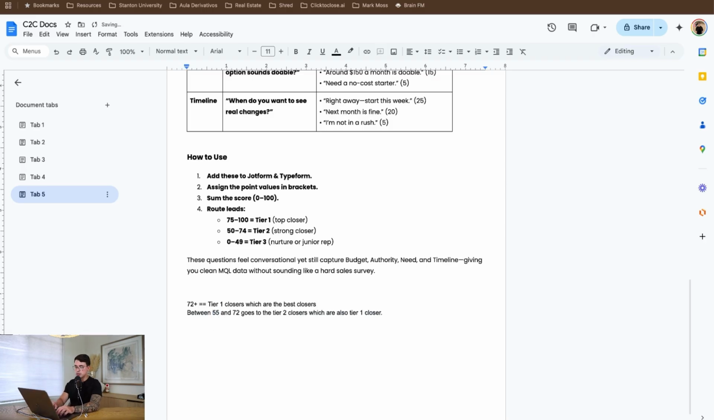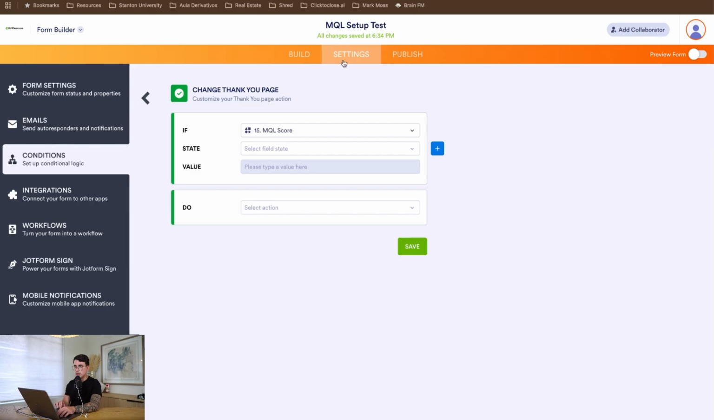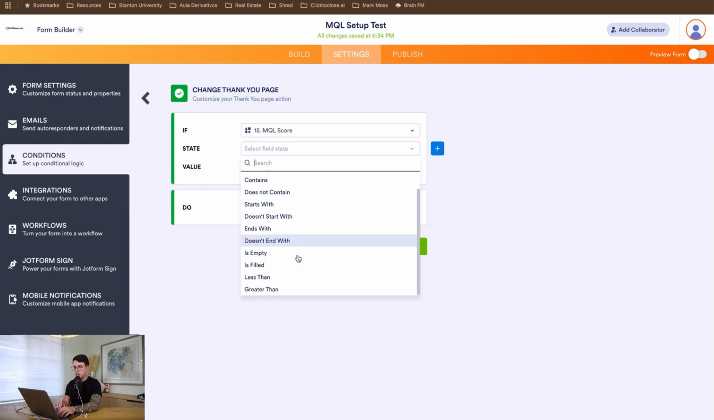But in this case, we just do 55 for tier 3 closers, which are the closers that are being onboarded, right? It's the ones that we don't want to burn through the highest MQL leads with, okay? So that's what we do, and how we do it in Jotform is by going here on the change thank you page, and then we're going to do these values here.